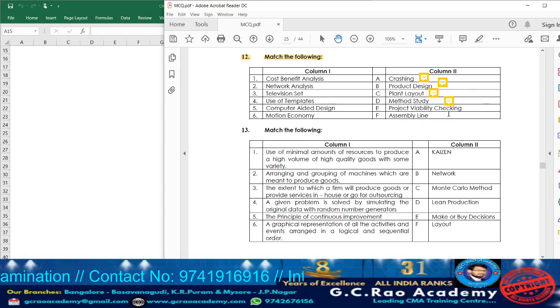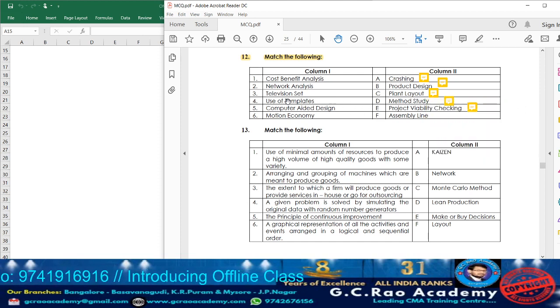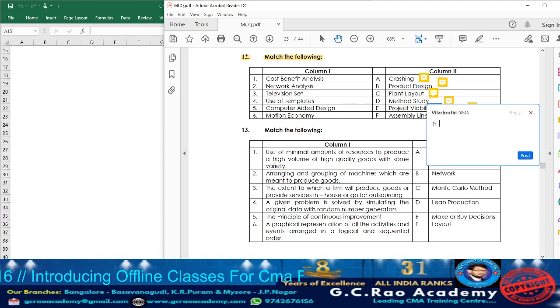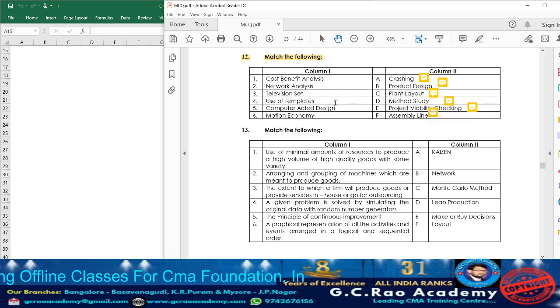Next, project viability checking can be done with the help of cost benefit analysis. So against that, consider point number 1. Next, what we have? TV set. TV set is a form of assembly line. So accordingly, against that, take down point number 3. So with that, question 12 is completed.